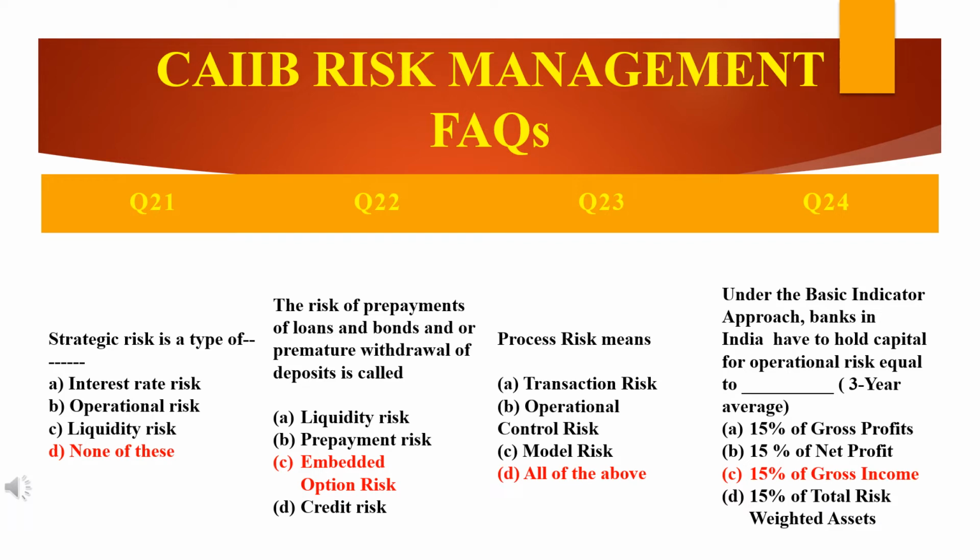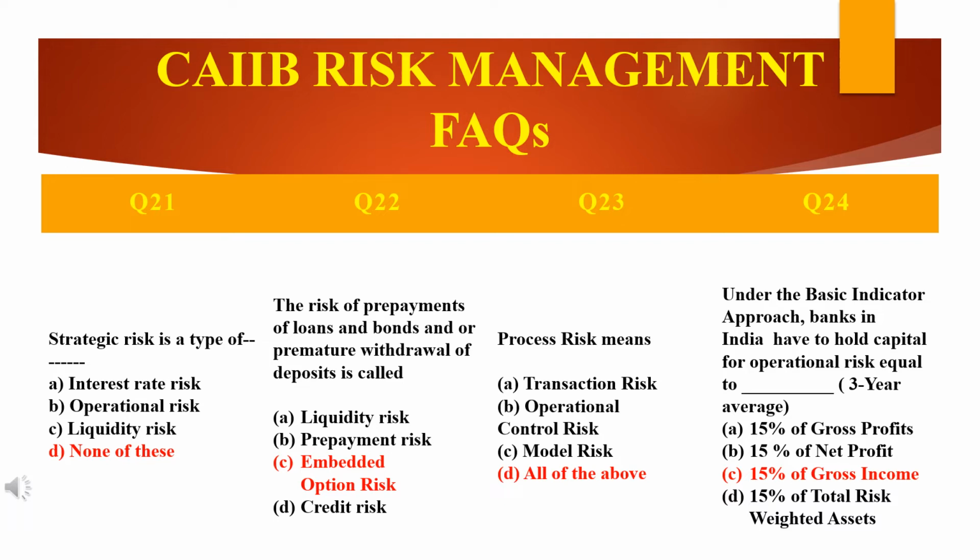Moving to the next question. The risk of prepayments of loans and bonds and/or premature withdrawal of deposits is called dash. I will repeat once again, then I will explain. The risk of prepayments of loans and bonds and/or premature withdrawal of deposits is called dash. There are four options given: liquidity risk, prepayment risk, embedded option risk and credit risk.